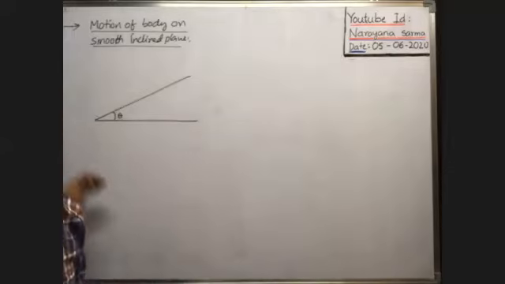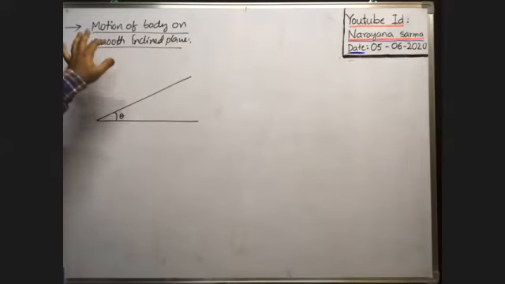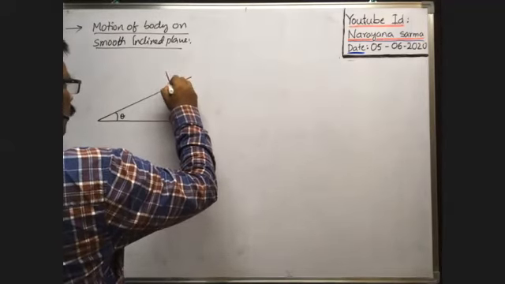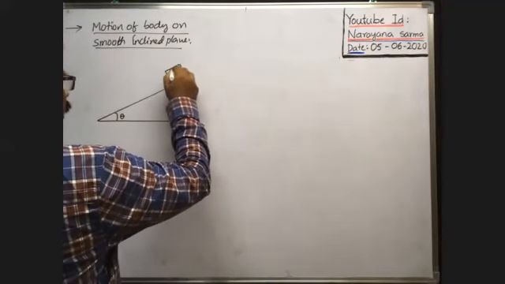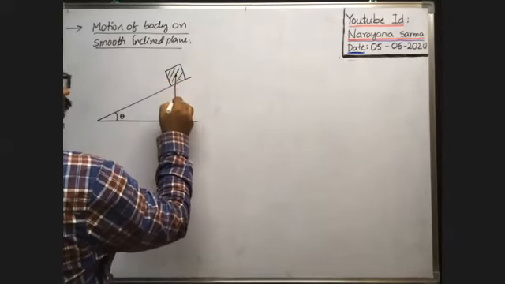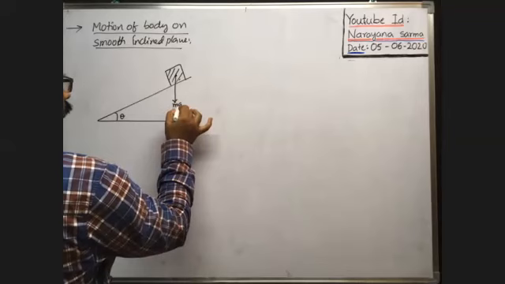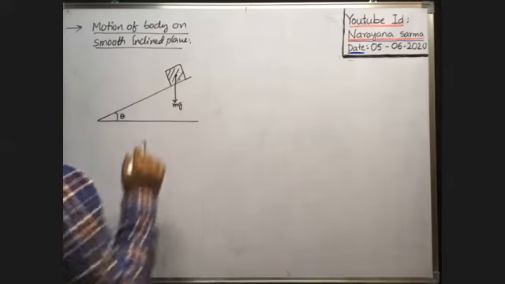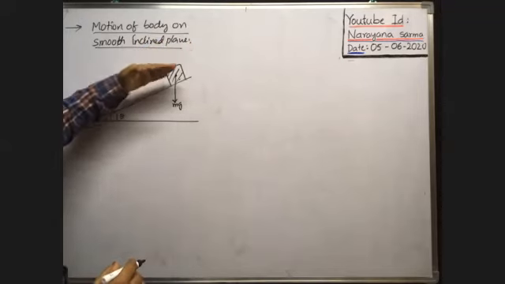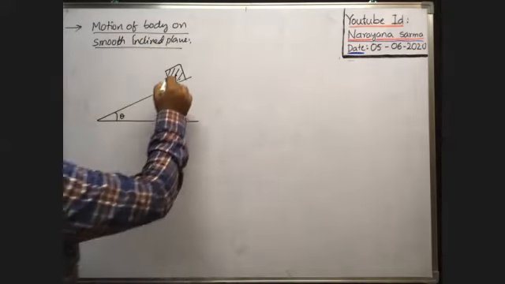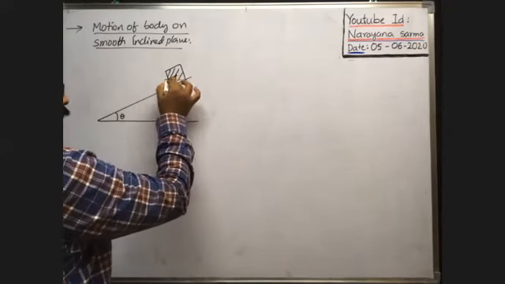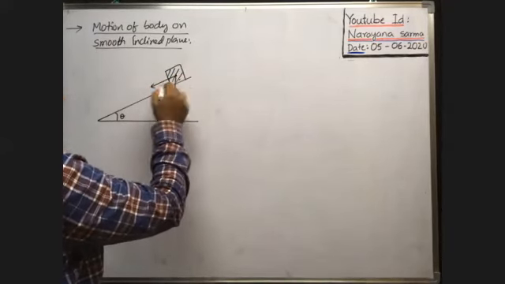Now, on the smooth inclined plane, a block having certain mass is kept. The weight of the block always acts vertically downwards. Whenever you release the block on the inclined plane, it automatically slides down. So along this direction, who will pull? The weight component only acts along the inclined plane in the downwards direction.